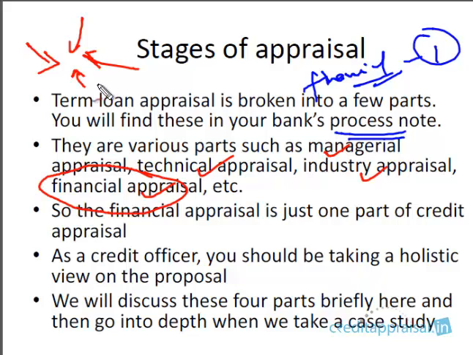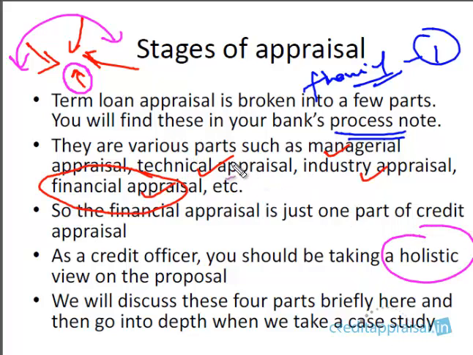Usually we are tempted to focus so much on the financial appraisal that we tend to give little attention to the other three. But term loan appraisal is a holistic approach. You have to take a holistic view whenever you do a term loan appraisal. So all are equally important. In fact, there are people who sanction loans based on managerial appraisal alone. You will come across sanctioning authorities who believe so much in individuals that even if the financial part is a bit weak, they'll go ahead and sanction.